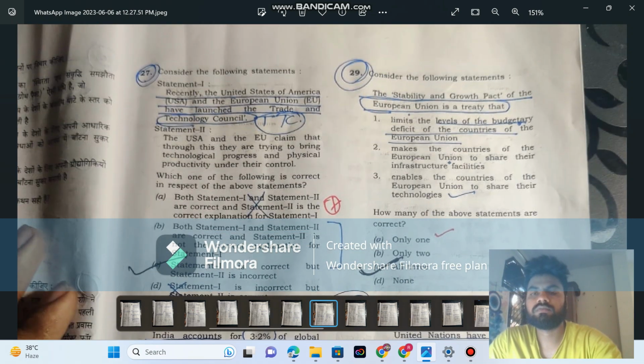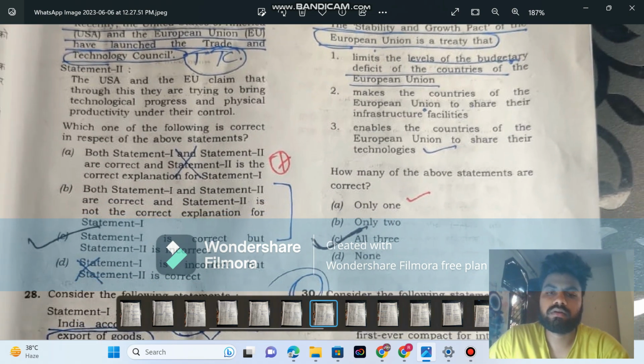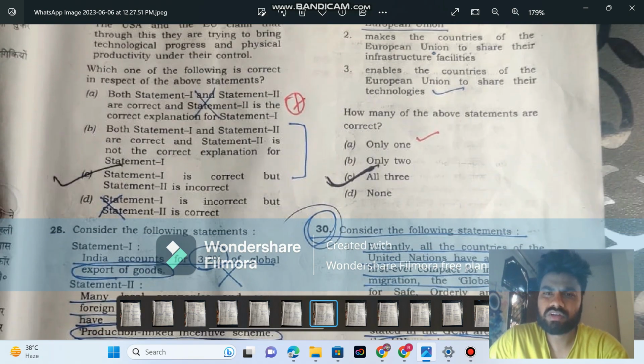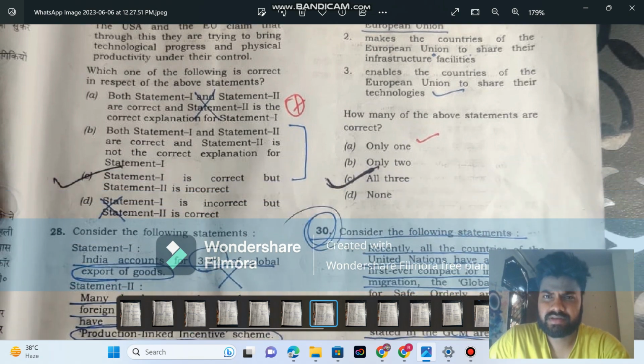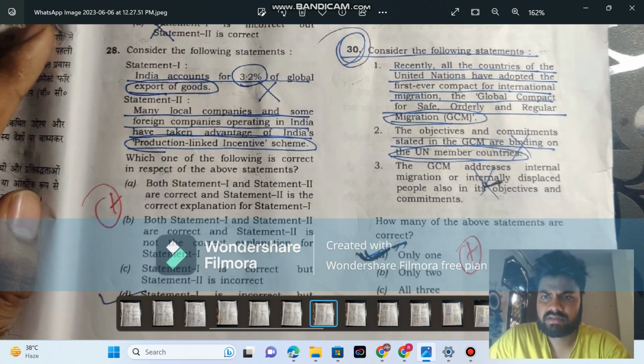Okay, so next question. The Stability and Growth Pact of the European Union is a treaty that limits the level of budgetary deficit. I marked it wrong. I don't know this question. We can solve this, but I think this is a hard one. Let's go with another.